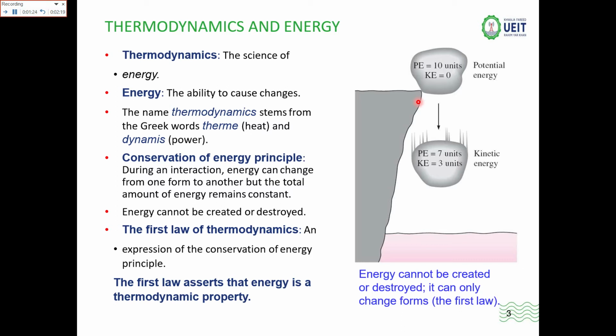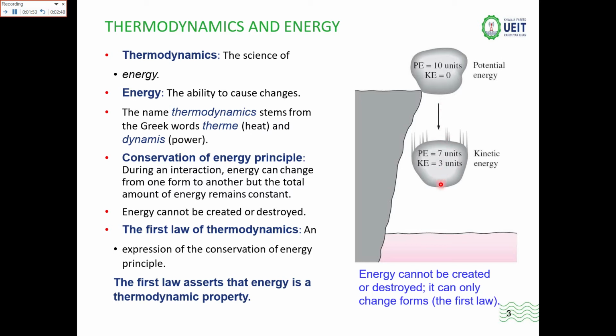So at this point the potential energy is 10 joule and the kinetic energy is 0. When this rock starts falling in the downward direction, its potential energy is converted into kinetic energy. Here at the middle point we can see that the value of the potential energy is 7 units and the value of kinetic energy is 3 units. When we take the sum, it is again 10.